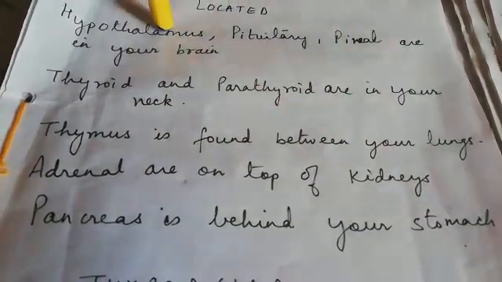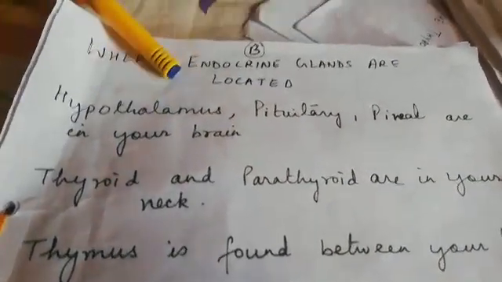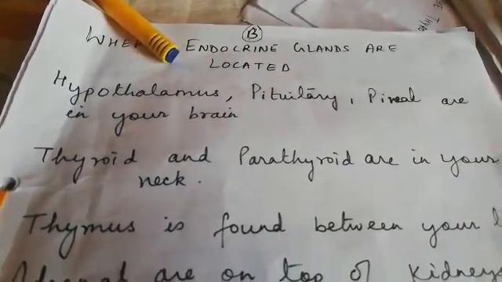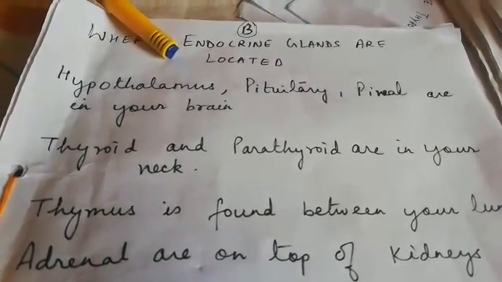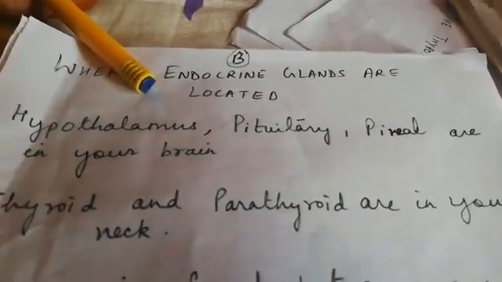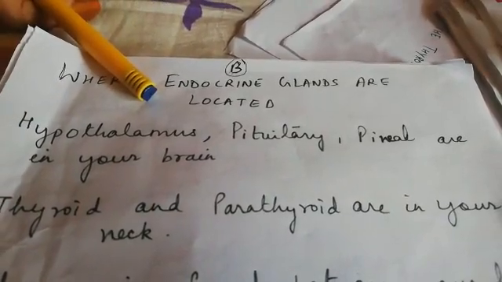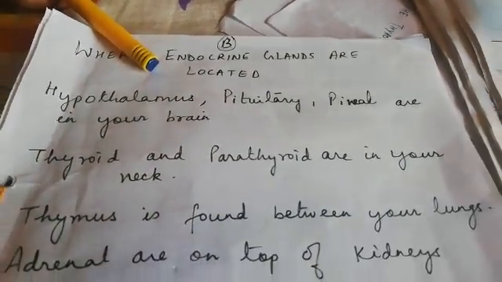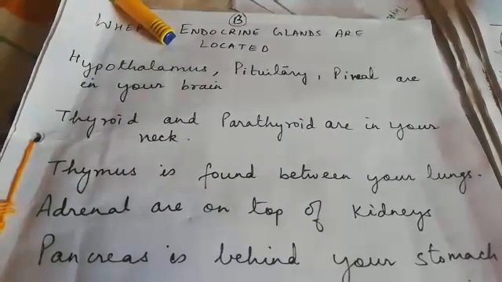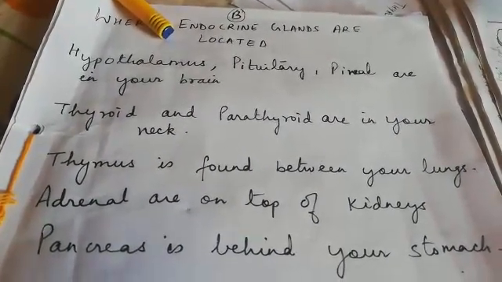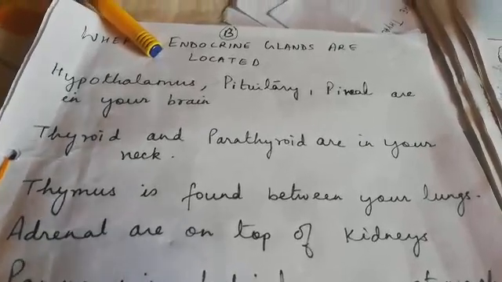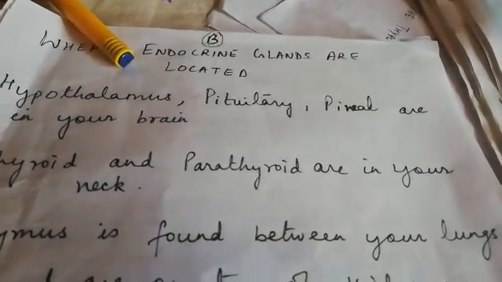Now, for your information, let me tell you, children, the thyroid gland is the largest endocrine gland, and the pituitary gland is the most important gland in your body. It is also called the master gland. And the pancreas is the largest exocrine gland, and the pineal is the smallest exocrine gland.